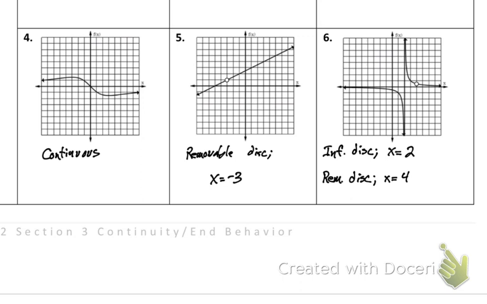Okay. But if it's the same, do we have to mark them as different ones, like if it happens twice? Oh, if they're both removable discontinuities? If I have 2 that are missing and it's the same type, then you could just list them in order. If I had 3 removable discontinuities and removed a bunch of points from the graph, and it's all the same discontinuity, then you could write x equals, brace, and all the numbers. My next question would be which one's which, but they're all removable discontinuities. You'd be like, Mr. Pabian, why are you asking me if you already know they're all the same? All right. Good?